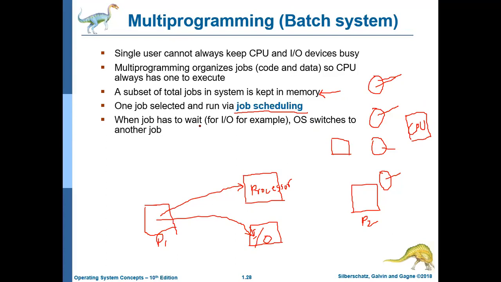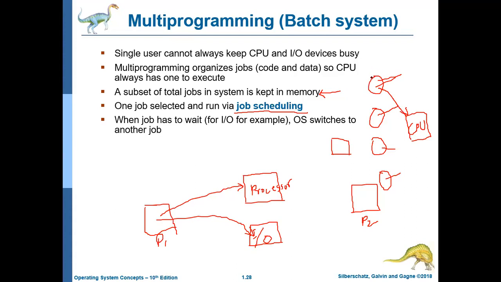When a job has to wait for IO, for example, the OS switches to another job. If you are running this job and you are thinking that it will take around 100 milliseconds on CPU, okay, fine. You are giving this task to the CPU for 100 milliseconds, but after 50 milliseconds, it is calling for IO.